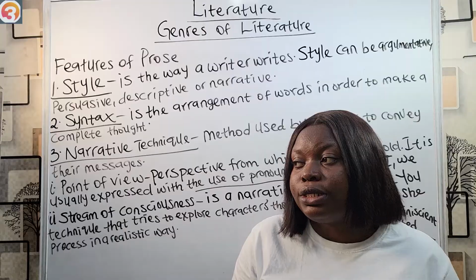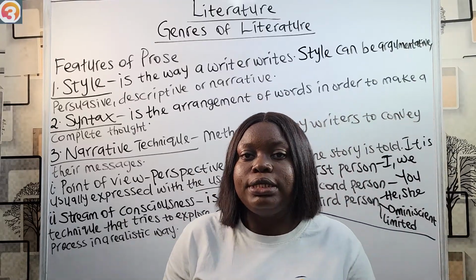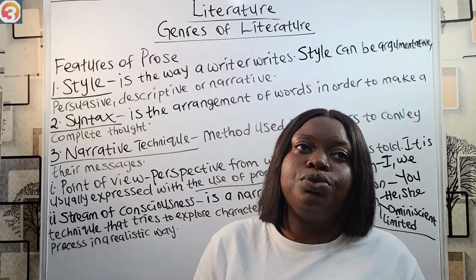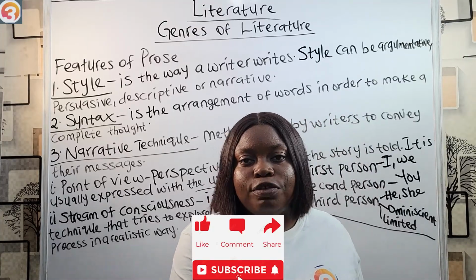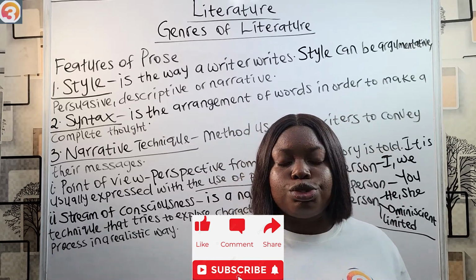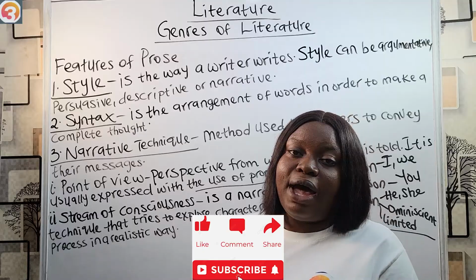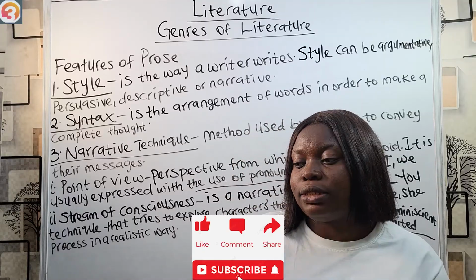Don't forget that prose is the most common genre of literature that we have, and fiction is a type of prose that deals with events based on the imagination of the writer, while non-fiction has to do with real life or true story events or facts, dealing with true accounts, giving us facts about something.